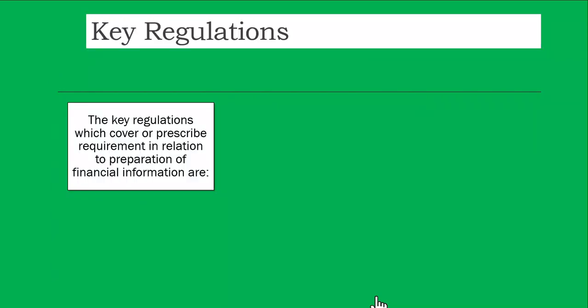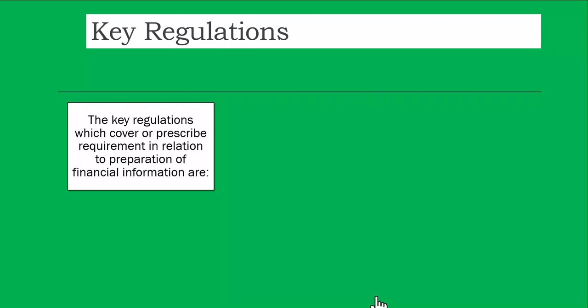Okay, so what are the key regulations now? We have understood what the bodies are, the SEBI or the RBI or the national stock exchanges. These are the institutions which are regulating the issues. But what are those regulations? How have they been framed? So we are going to understand.